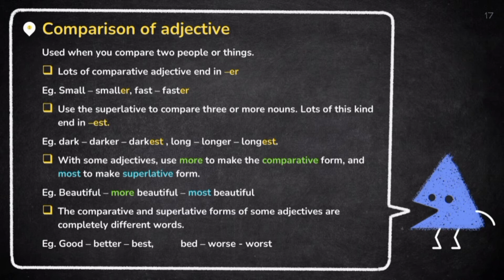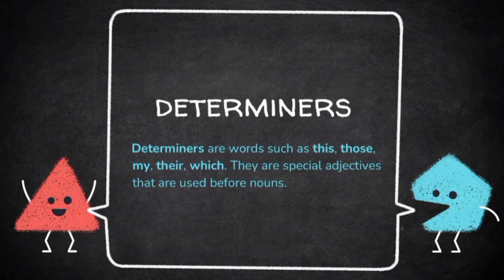With some adjectives, use more to make the comparative form and most to make the superlative form. For example, beautiful, more beautiful, most beautiful. The comparative and superlative forms of some adjectives are completely different words. For example, good to better to best.